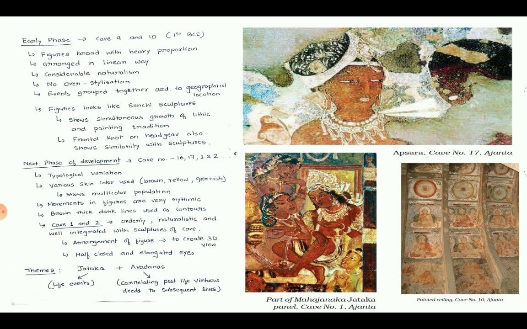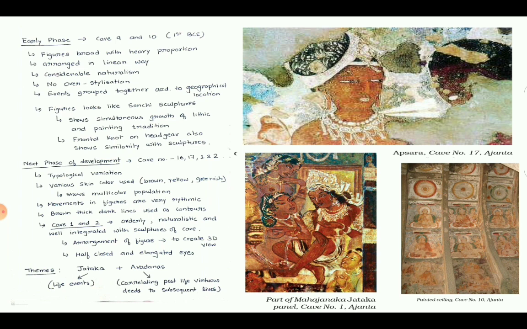Movements in figures are very rhythmic, which shows the narrative correctly. Brown thick dark lines are used as contours. In cave 1 and 2, the images were orderly, naturalistic and well integrated with the sculptures of the cave. So in a particular cave, we see not only the evidence of paintings, but also of sculptures. In cave number 1 and 2, these sculptures and paintings were integrated together to show a common theme. A common feature of cave 1 and 2 images is half closed and elongated eyes.